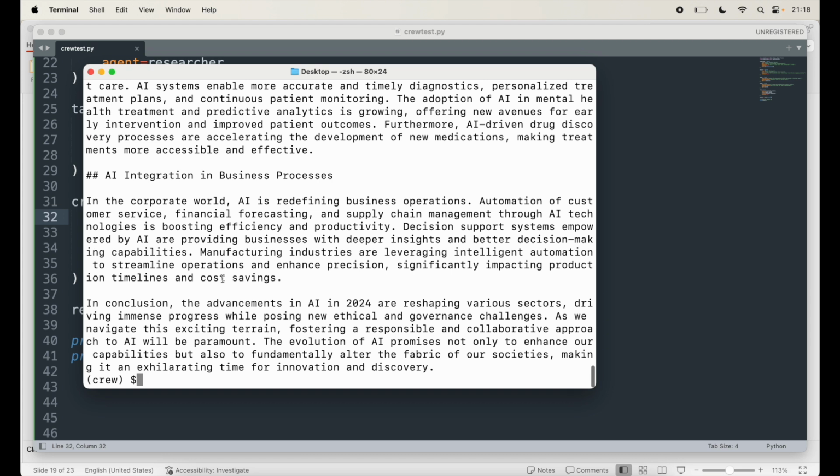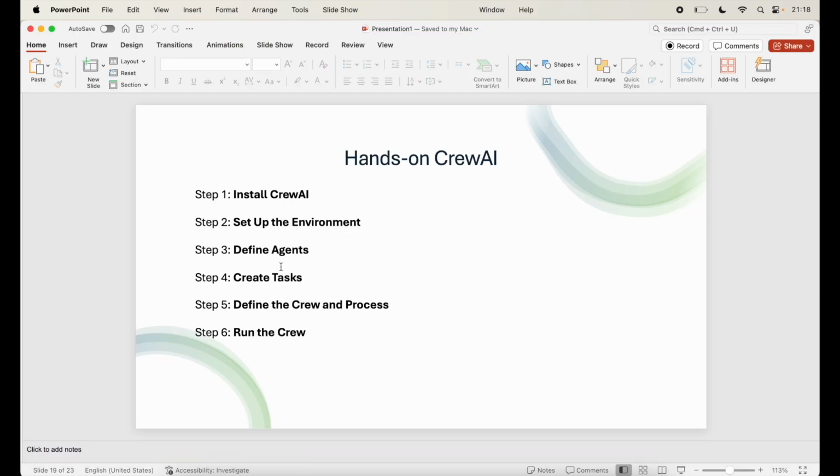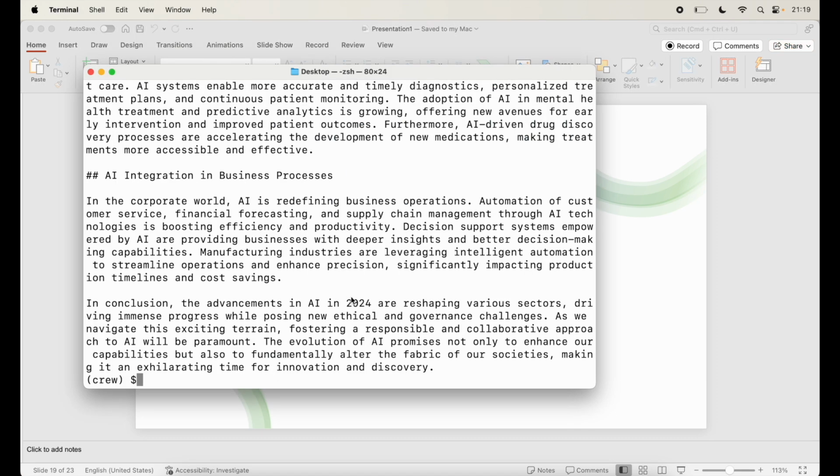If you see, the blog has been written, and as you can see, it automatically did all these things based on the steps that we have followed, where we defined agents, created tasks, and you see the output here. What it used was the OpenAI API, calling all these methods. So that concludes our CrewAI.